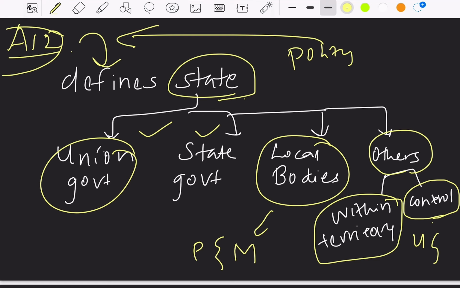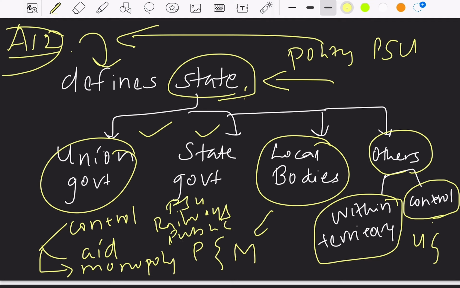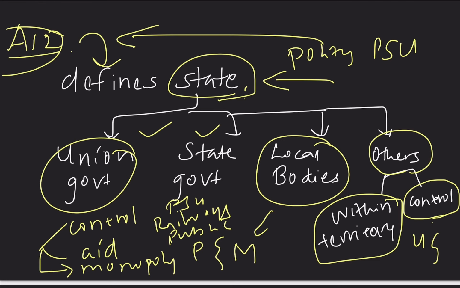So this entire thing is the definition of state. Take for example the public sector undertakings, those under the control of government, those that get the aid of government, or those under the monopoly of government. Railways, PSUs and other public universities also come under the definition of state.